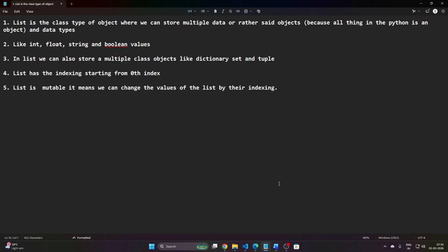First of all, we just want to remember that a list is a class of object that can hold other classes of objects like dictionary, set, and tuples. And then, a list has indexing starting from the zeroth index.